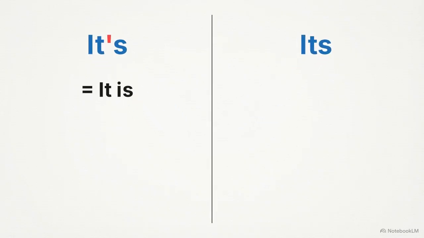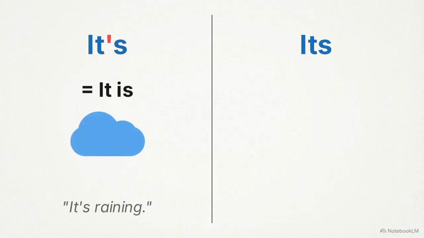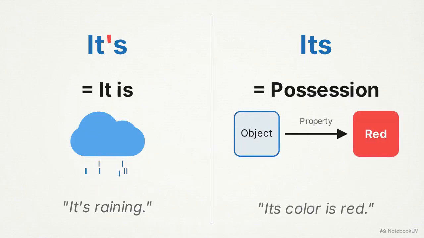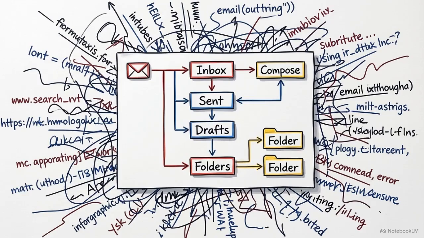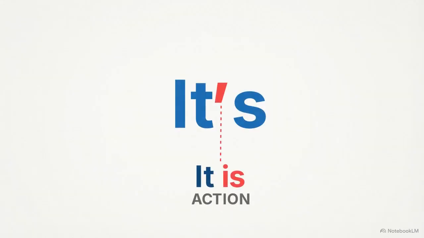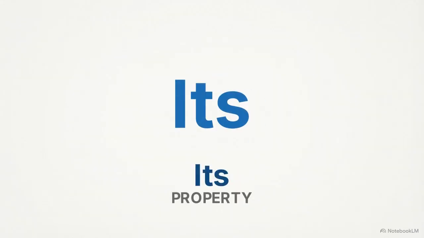On the left, it's with an apostrophe is a contraction for it is raining. On the right, its without the apostrophe indicates possession, an object and its color property. Mechanically, one represents an action taking place. The other maps ownership. Precision in these markers distinguishes professional communication from ambiguous streams of data. These small shifts in formatting resolve the ambiguity between an action and a property.